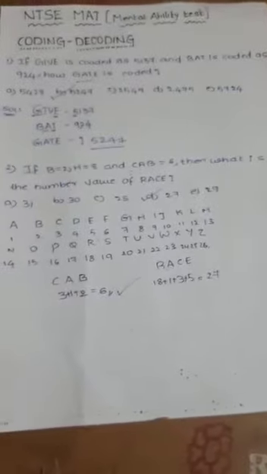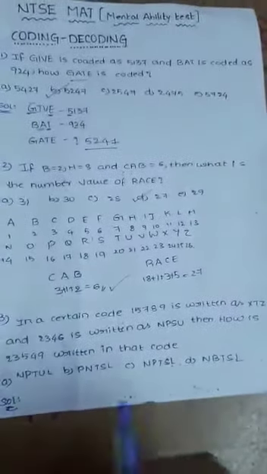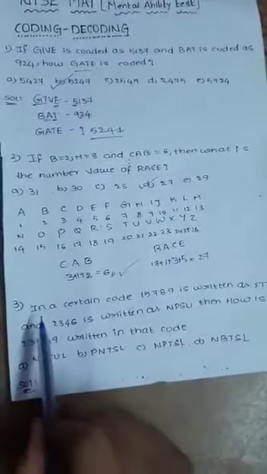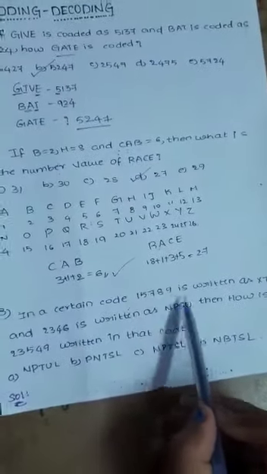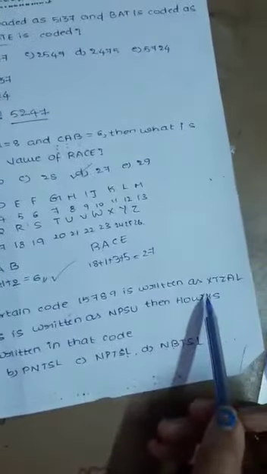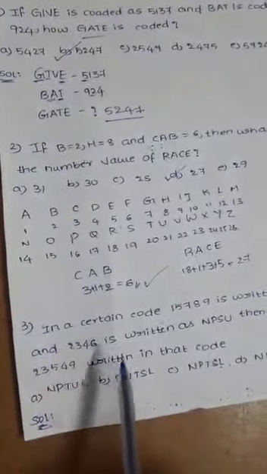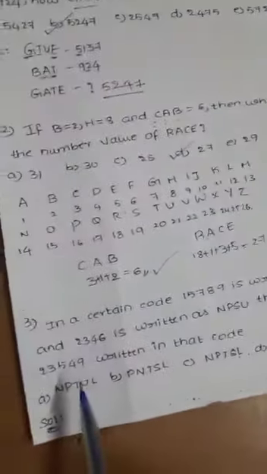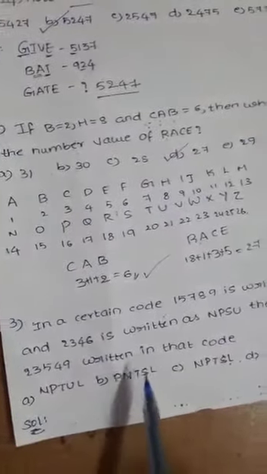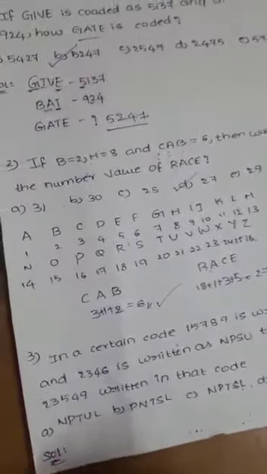Now we will move on to the third problem. Now let's go to the third question, and that is: in a certain code, 15789 is written as XTZAL and 2346 is written as NPSU. Then how is 23549 written in that code? Here are 4 options given. So now let's find the solution for that.